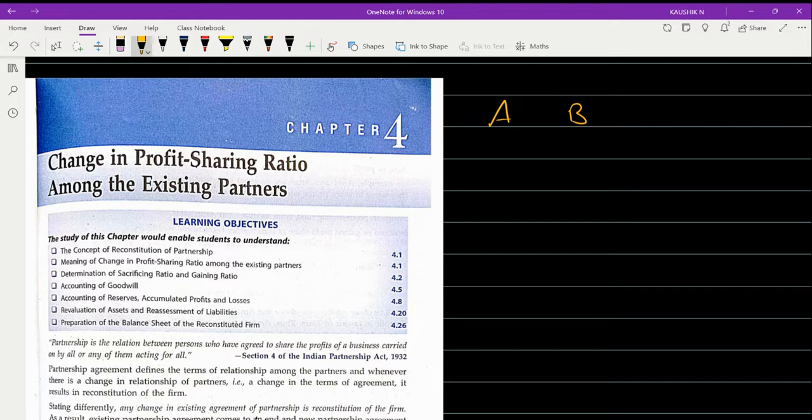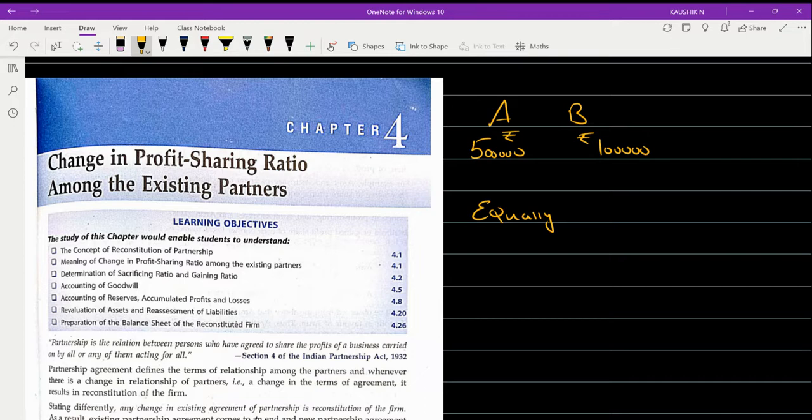Say for example, A has contributed an amount of rupees 5 lakhs as capital. And B was able to contribute only rupees 1 lakh as capital. Now, initially they both have decided to share the profits and losses equally. They have agreed that we both will be equal partners no matter how much we contribute as capital.